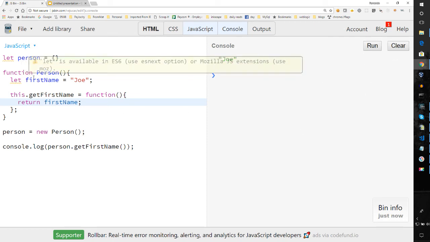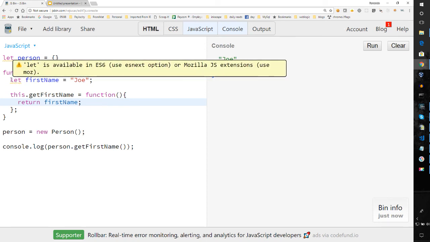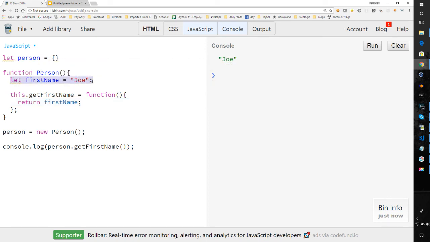So this is a better way to construct an object. That way, this sort of behaves like a private field, if you call it that, and you can't access this from the outside. So I couldn't say, in this case, for example, this.firstName. It would not know what I'm referring to when I say first name. It would give me undefined.